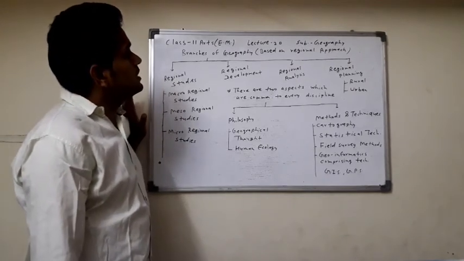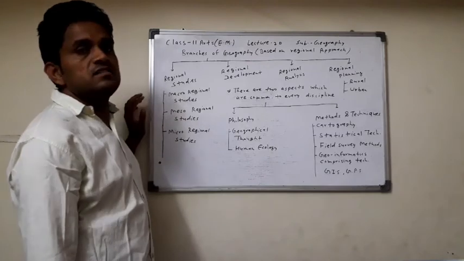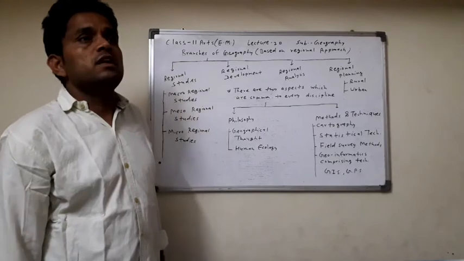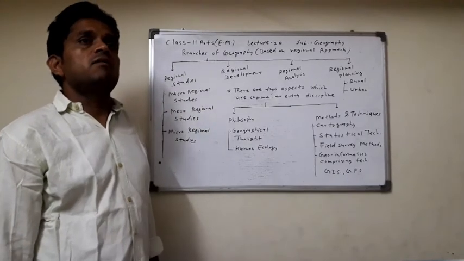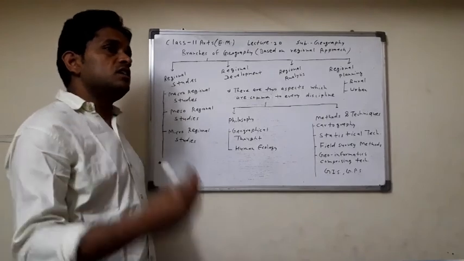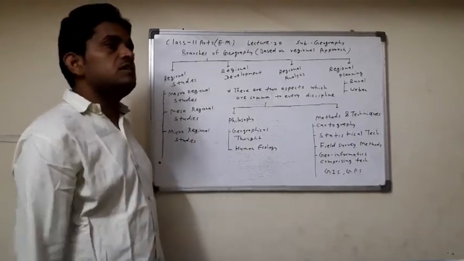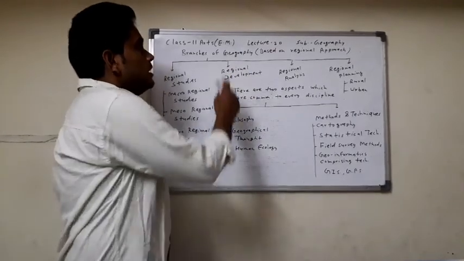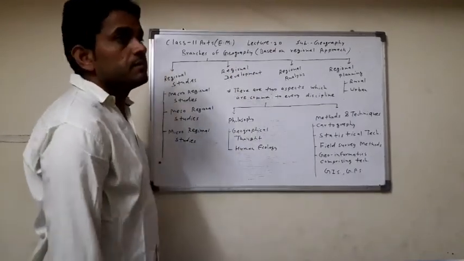The second point is regional development. Here the origin of the region, the relief found in this region, and the development of all these reliefs, from the initial stage to the last stage of the region, are studied in regional development.